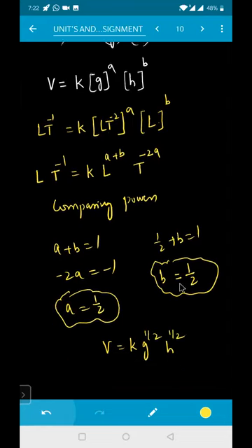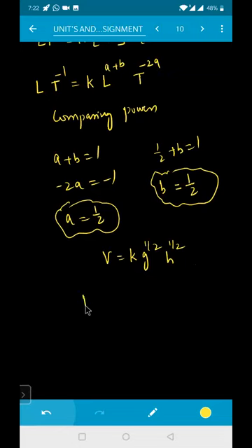That means you can write it like this: V is equal to some constant K, which can be written under root as G into H, K into H only. It is half only. So this will be the answer.